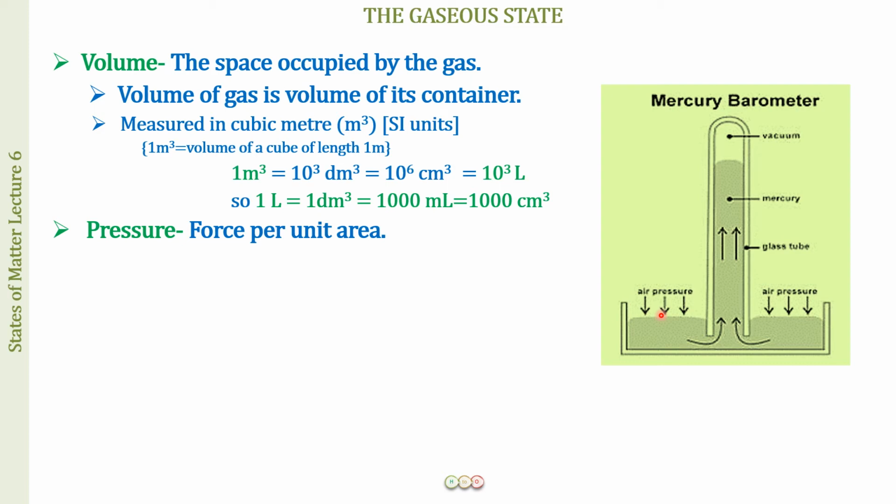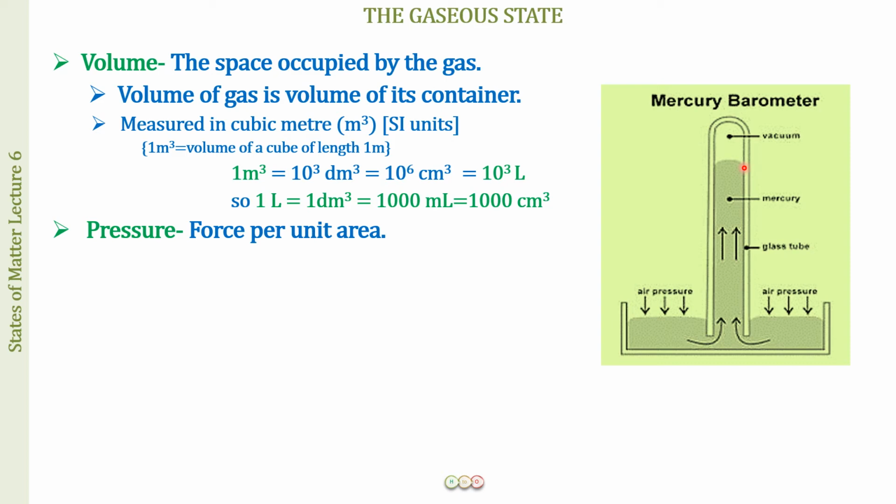So it will start rising in the tube which was inverted into the container. As a result, the height of mercury is going to increase. We will get some height of mercury, and the point where that becomes stable is going to be the height of the mercury column, and this is going to be a measure of the atmospheric pressure.